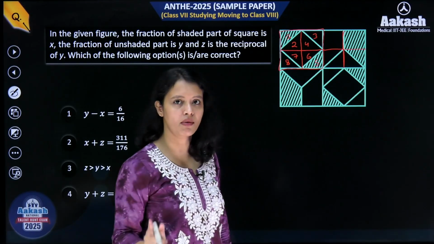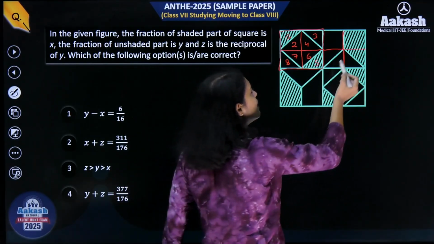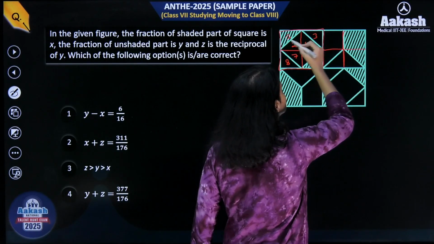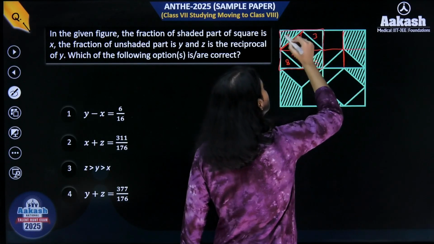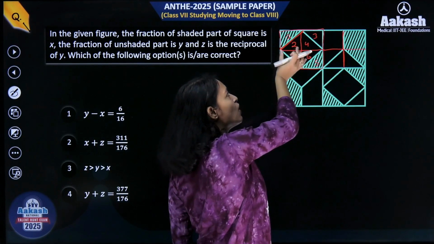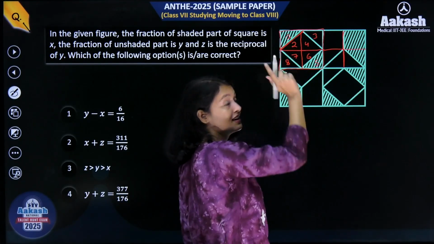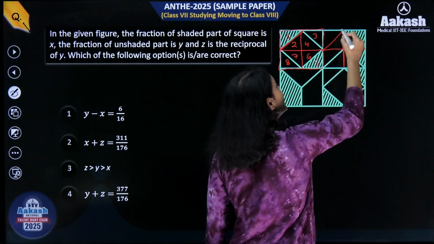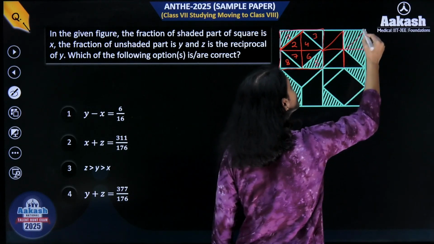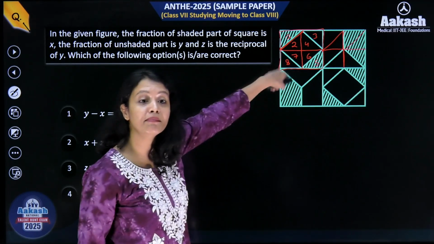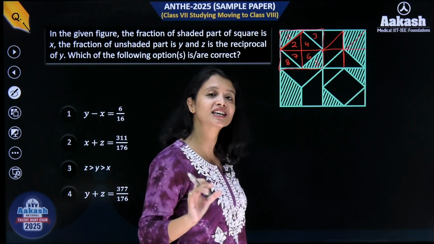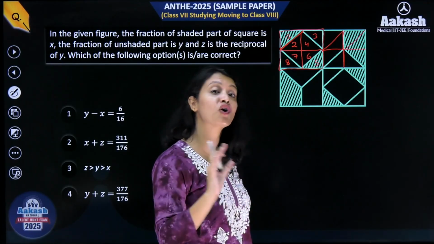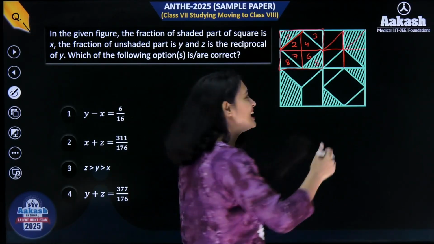But there is a problem. What is that problem? कि यहाँ पर आप देख सकते हो कि यहाँ पर हमारे जो पार्ट्स थे ये और छोटे थे. मतलब बेसिकली in one small square we had 2 triangles, right? तो यहाँ पर भी हम हर एक स्क्वायर में 2 triangles बनाएंगे and that will make things easy for you. अब आप देख सकते हो कि सारे जो पार्ट्स मैंने बनाए, they are all equal in area and they are all triangular. ठीक है, चलो.